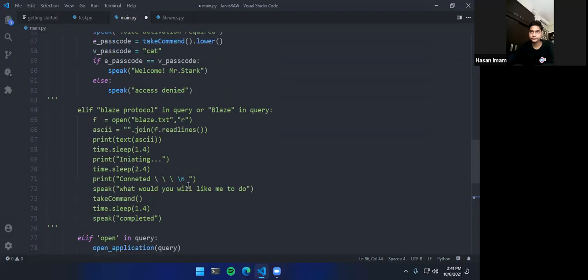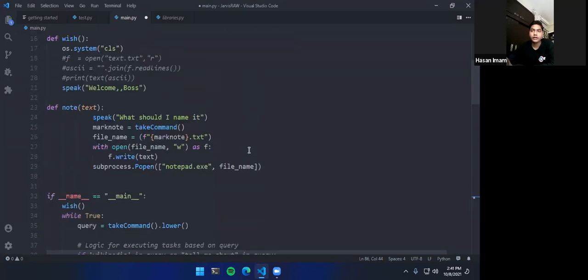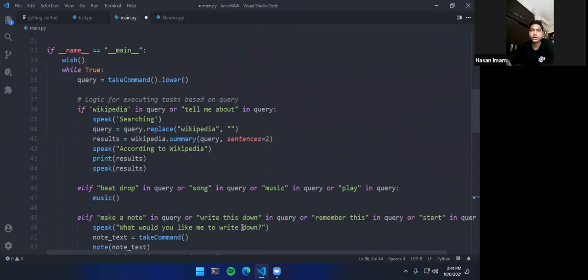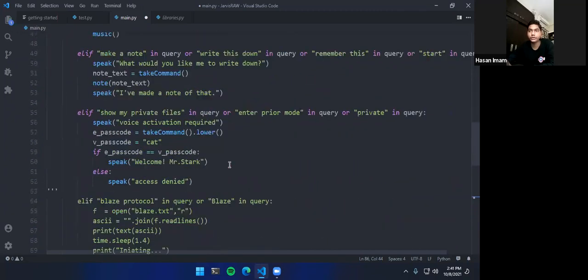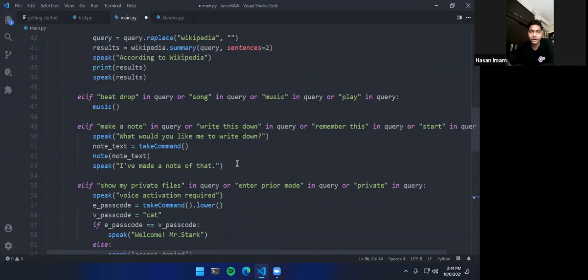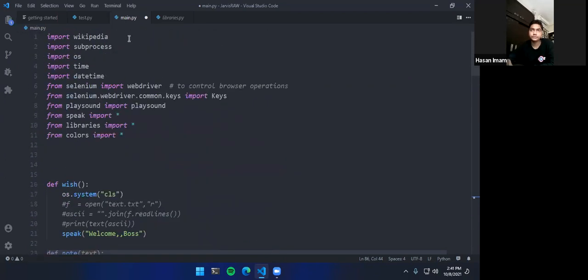So that's that. But now the question arises, we have used so many things here. This code is so complicated. And from where is it fetching all these things, like we have searched Wikipedia and then we have made a note. So these are so many working parts, and where it is taking all that from is here. You can see I have a bunch of libraries imported here. Some we have used so far and some we will be using in a minute.